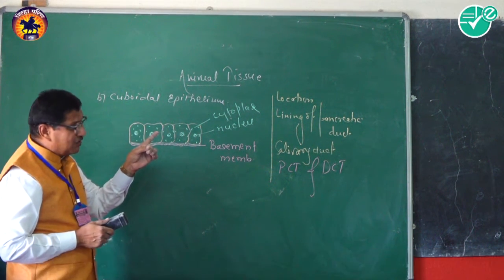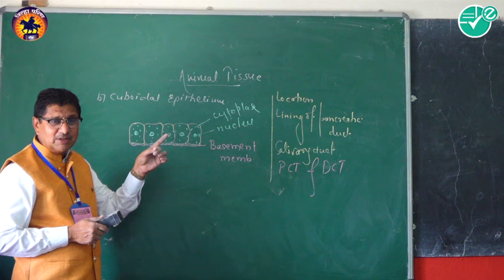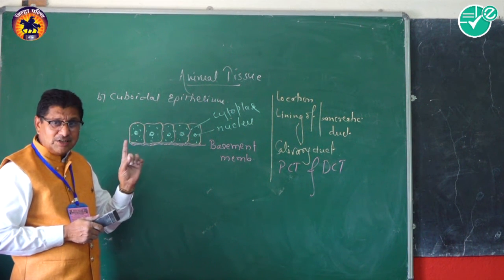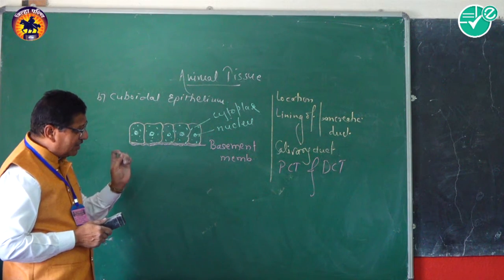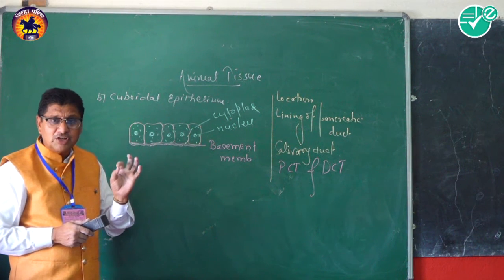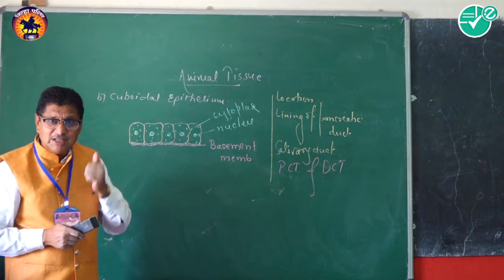Because the pancreas is a very important gland in case of the digestion. The salivary glands are also important in case of the digestion. The PCT and the DCT are the parts of the nephron, again very important in case of the kidney, where the filtration of blood takes place and the formation of urine takes place.